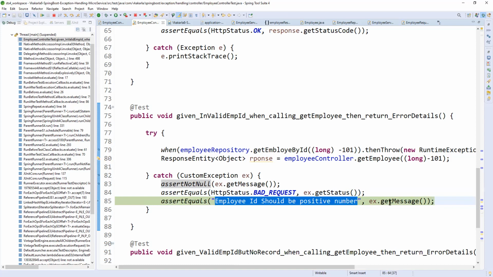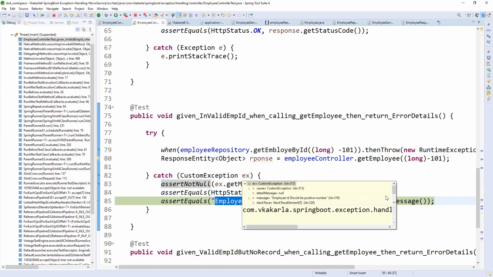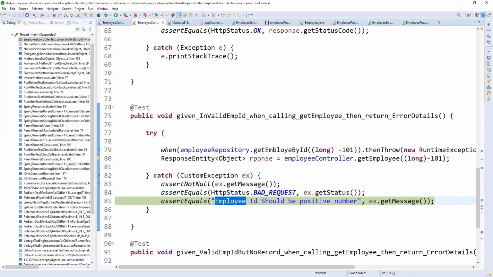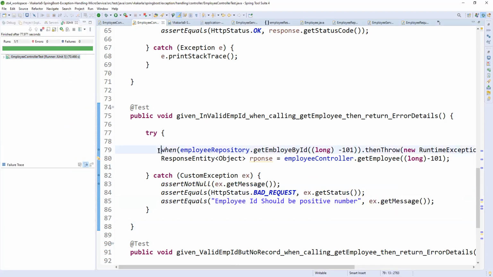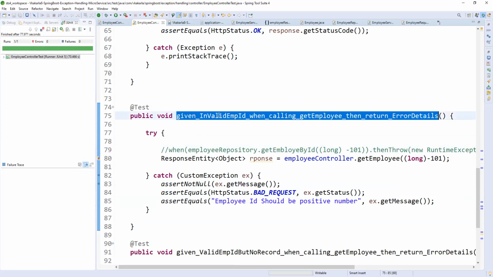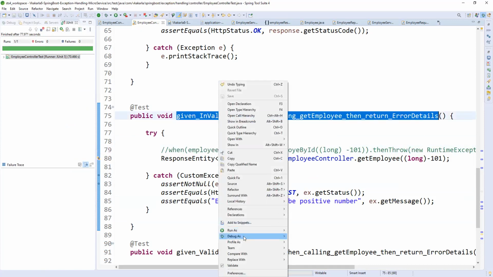I'm expecting this one the same, and the message is also coming the same. So simply it is data manipulation only. Whatever you are getting here, the same you can expect here. Then only it will work. So obviously the case will be passed, right? I think we don't need it. Let me run. Why? Because it is not going inside that. So I'm just debugging.